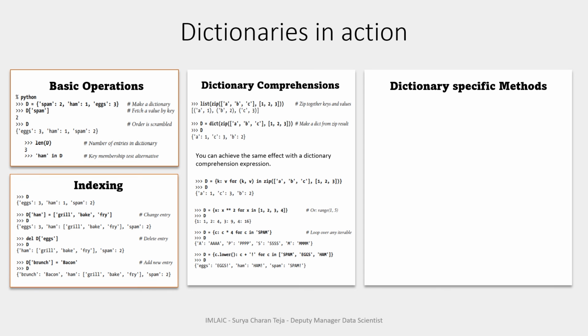Indexing: d of key fetches the value of the respective key, and you can also change an entry using d of key equals value by reassigning the value. And we can also delete an entry using the del keyword,